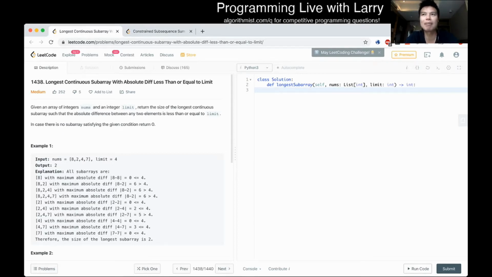The way that I like to think about monoqueues, there are more versions, but two common versions, which are a monotonically increasing queue and a monotonically decreasing queue. I prefer to call them mono max queue or mono min queue. I actually prefer to call it max queue or min queue, but sometimes that gets confused with a heap or a priority queue with a max heap or min heap. Anyway, it's very easy to get confused with the terminology, and I think it doesn't really matter that much with respect to the naming. If you know what it is, it doesn't matter if you know the name of things. It matters what you know about these things, right?